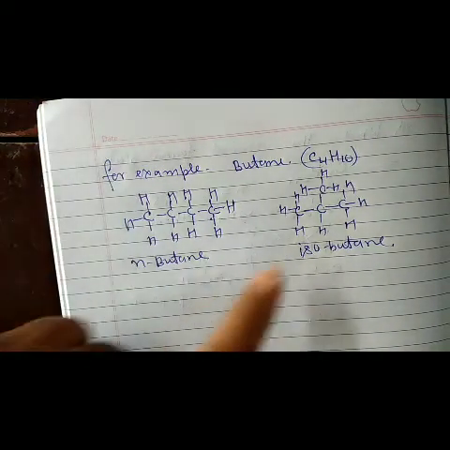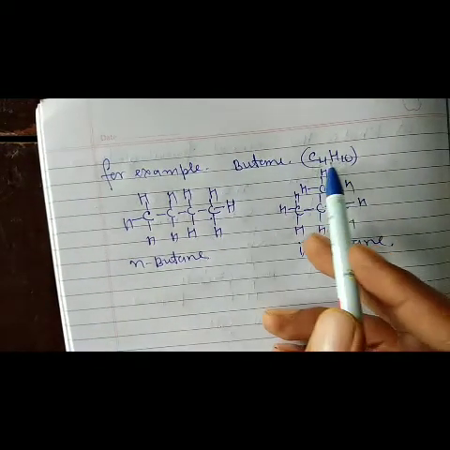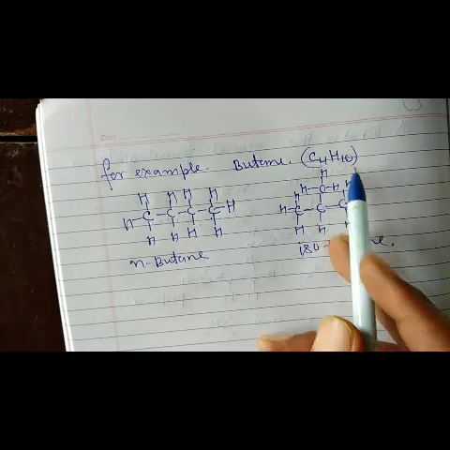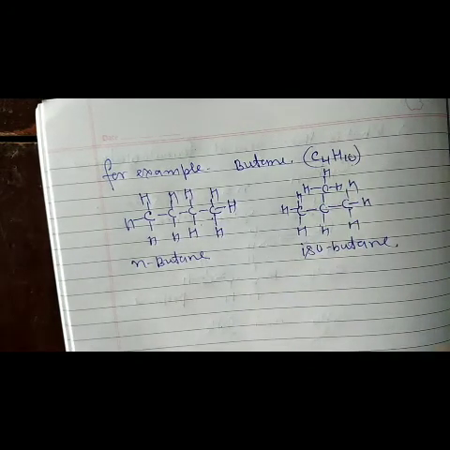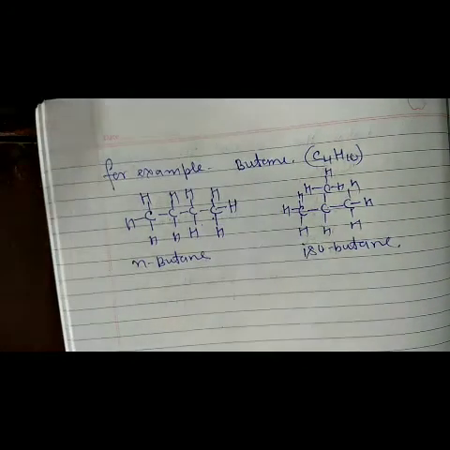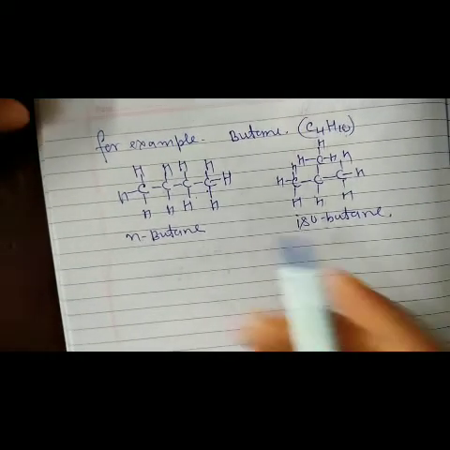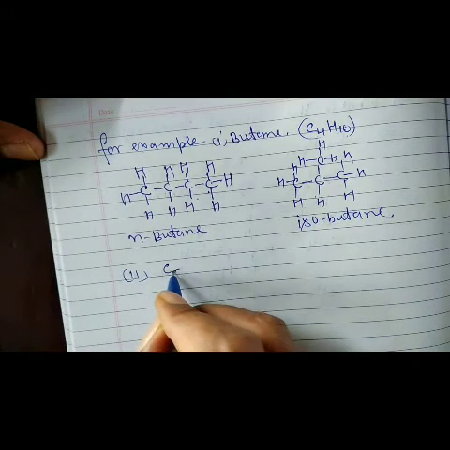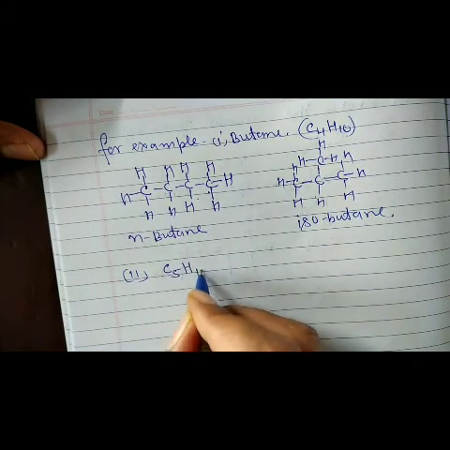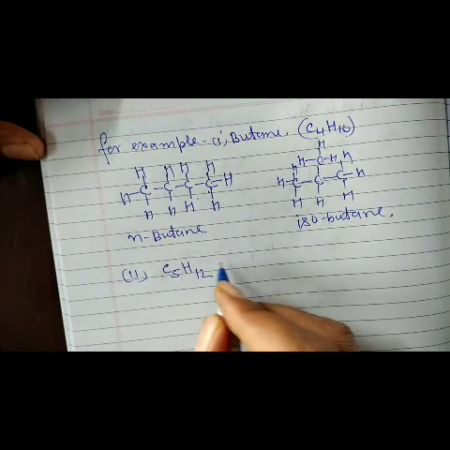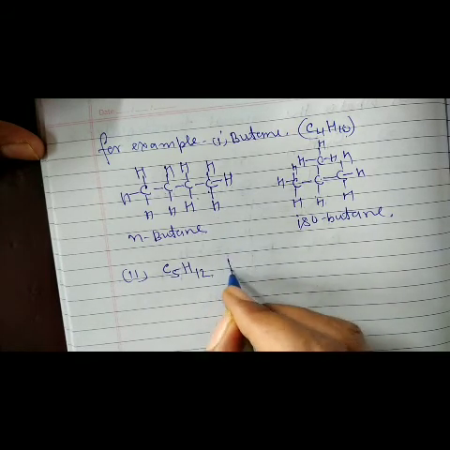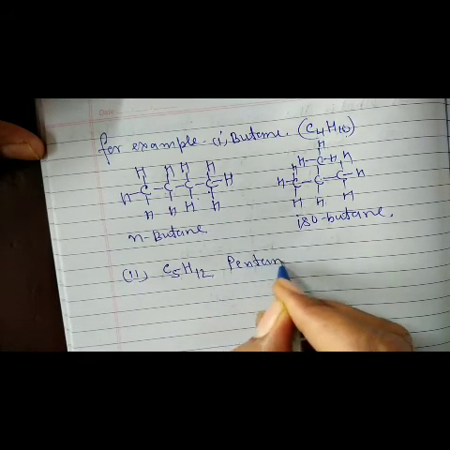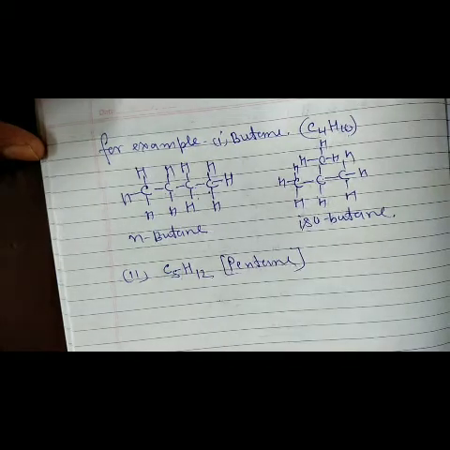This is an example of isomer. Same formula but different structure. Chemical formula is same, C4H10, but different structure is called isomer. We take also another example, C5H12. Their name will be pentane.